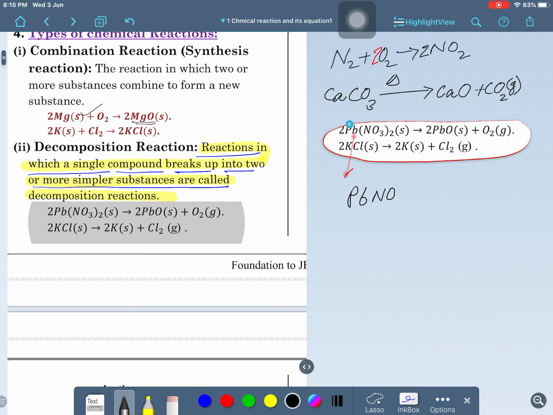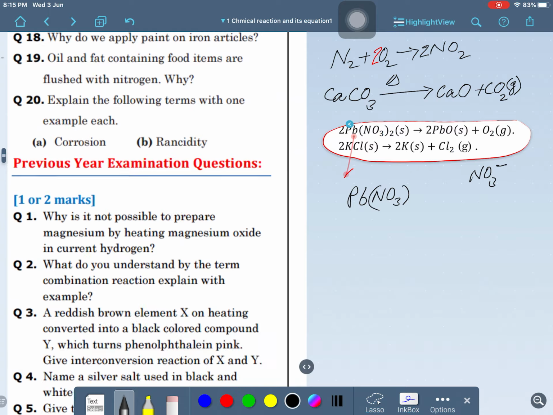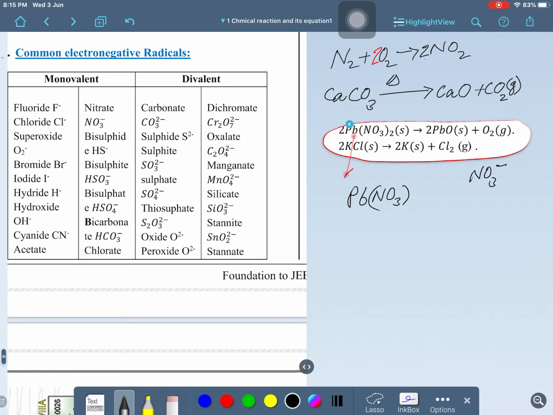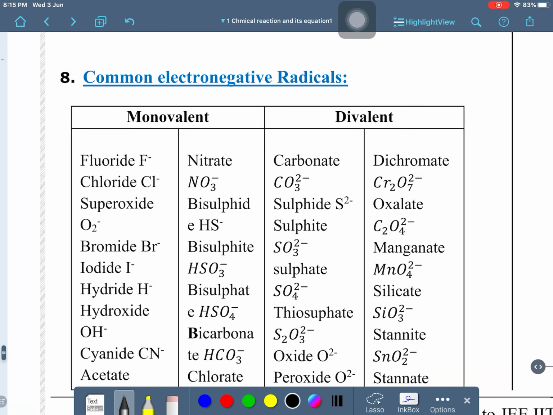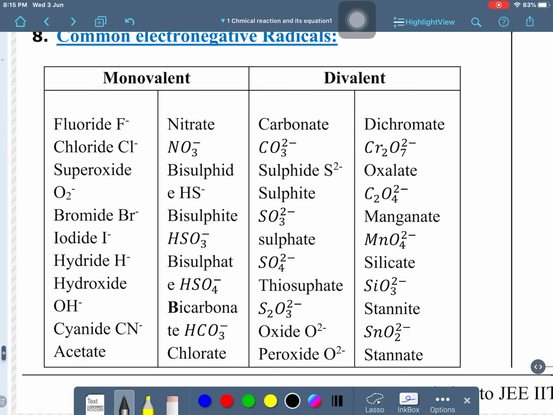So, lead means Pb, and NO3. Here you have to recall the knowledge you studied in the 9th class. NO3 has one valency. You just have to understand this. If you do not have this information, you may see the last pages of the study material, where the valencies of different compounds and different salts are given. The study material carries the common electronegative radicals: fluoride has one valency, chlorine has one valency, superoxide has one valency, bromide has one valency, iodide has one valency. These are all monovalent.